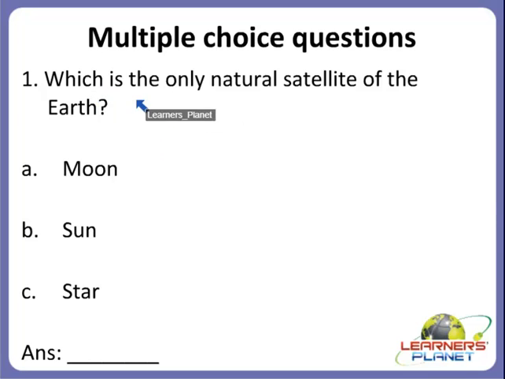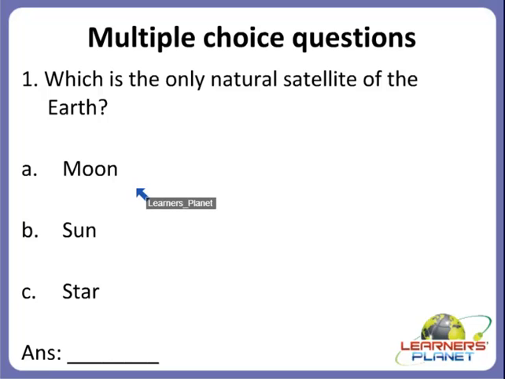Which is the only natural satellite of the earth? What will be the answer, children? Is it A, moon, or B, sun, or C, star? What will be the answer? Which is the only natural satellite of the earth?